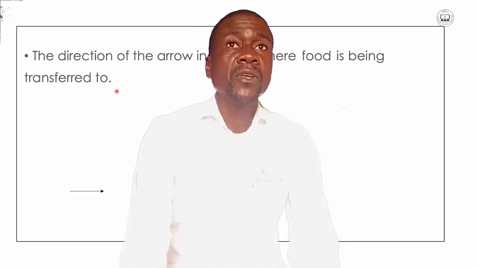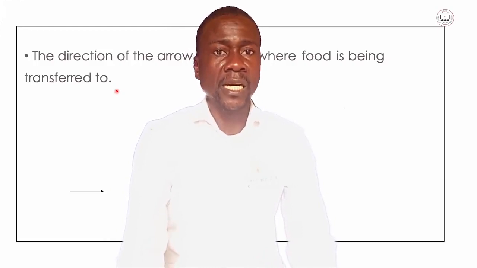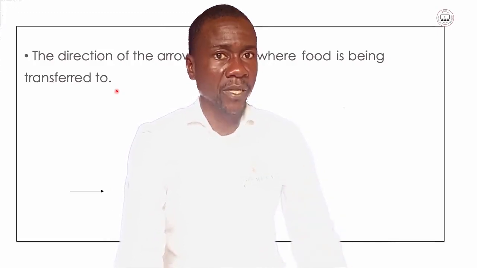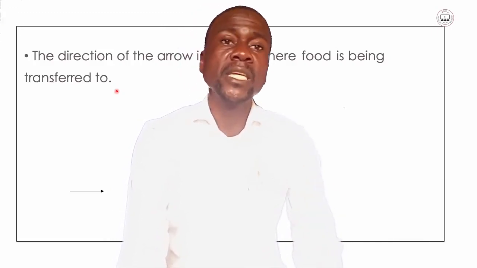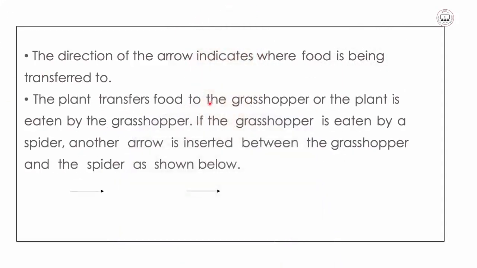If you are to continue making this food chain, and there are other animals which can also eat grasshoppers, then the arrow should continue by pointing to that animal which is able to eat the grasshoppers. So the plant transfers food to the grasshoppers, or the plant is eaten by grasshoppers. If the grasshopper is eaten by a spider, another arrow is inserted between the grasshopper and the spider. So this can also be shown as follows: plants, grasshoppers, and now we have spiders.